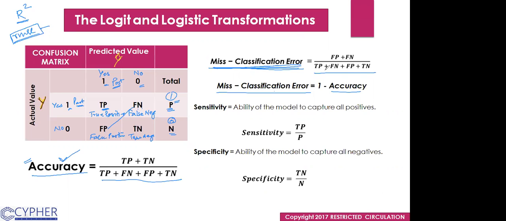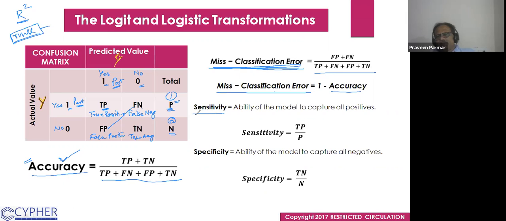Got it, sir. Now the sensitivity is very, very important. We don't have to take the decision only on the accuracy basis. We have to consider the sensitivity and the specificity. That is also very important. Sensitivity is the ability of the model to capture all positives. So how could you get the ability of the model to capture all positives? You will divide the true positives by the actual positives.